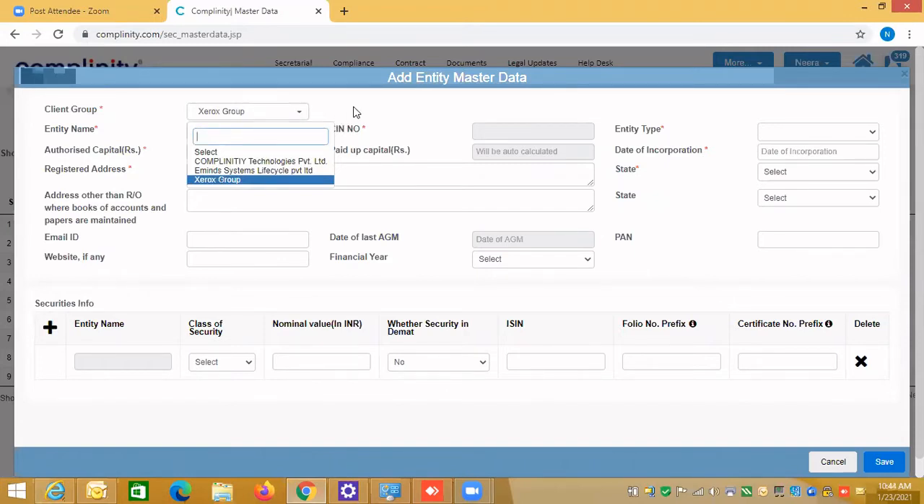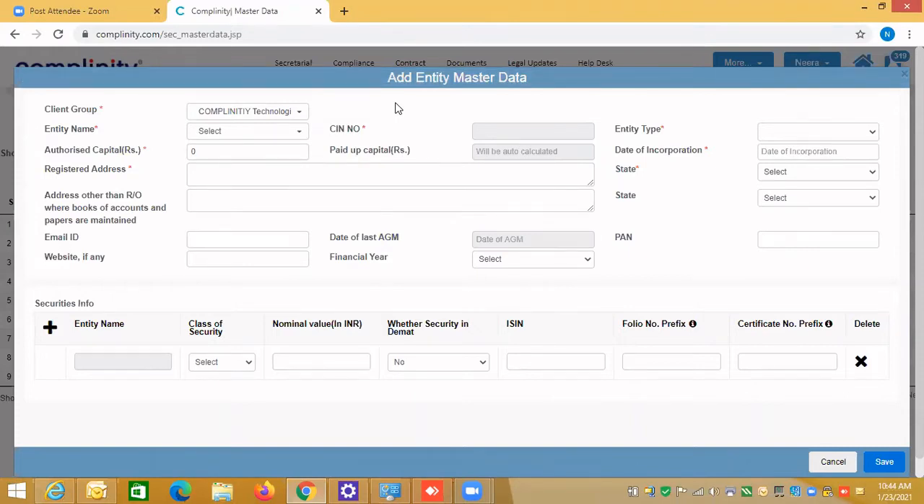Let's pause for a minute. What does it mean? It means in common master, suppose you have created 10 entities, only those entities will be visible under this client group. If you have not created any entity in the common master, then those will not be listed when you enter the company master data here. So I have selected Xerox. If I select Complementary Technologies, nothing is coming here. Why? Because all the entities which I have created in the common master, we already created companies for. So it means whichever company you have not created in the secretarial module, only those will be listed here.